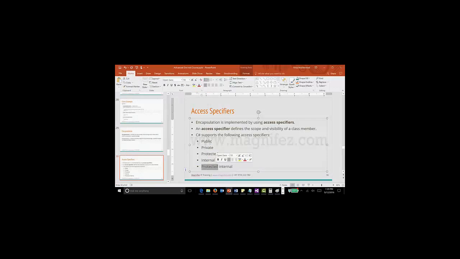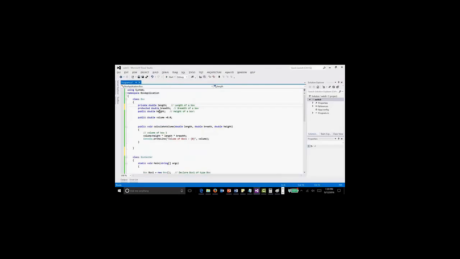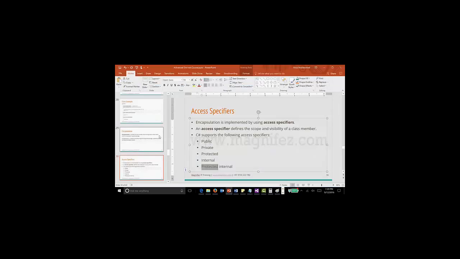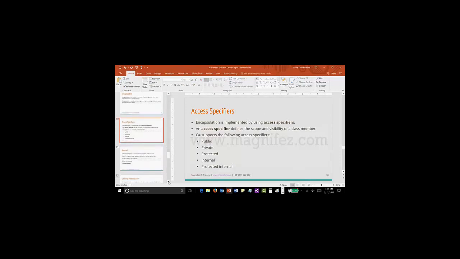Then we have protected internal. So that is used for an abstract class, very specific use. It is very equivalent to private, but it will be available in the child class as well. Protected means it will be mainly used for inheritance, parent and child classes.